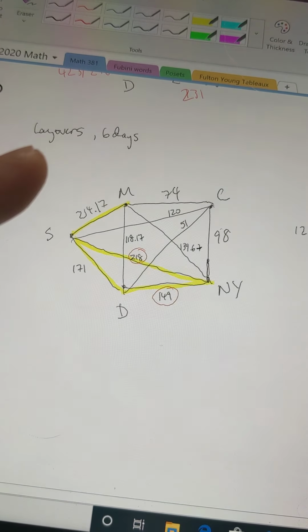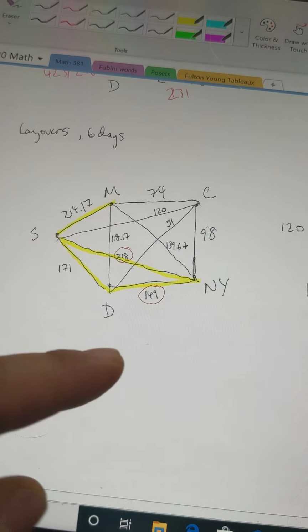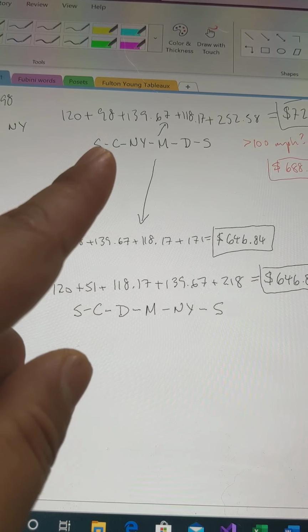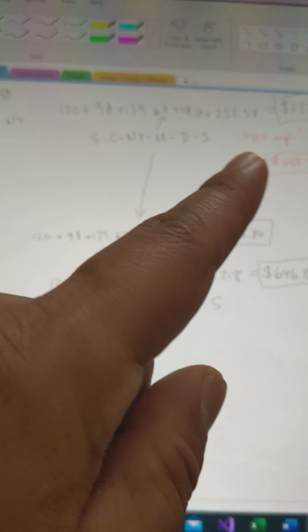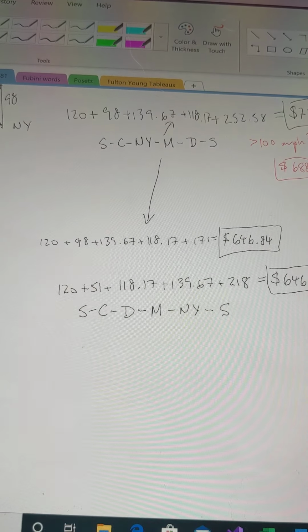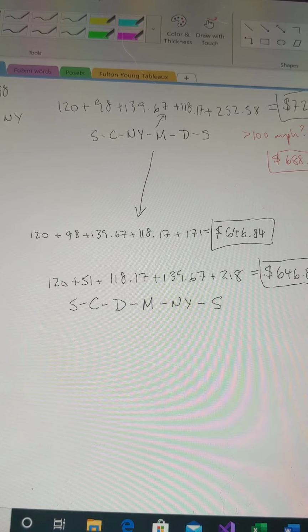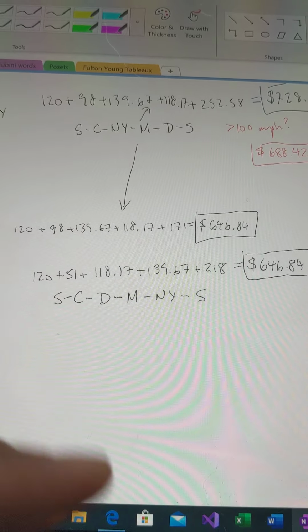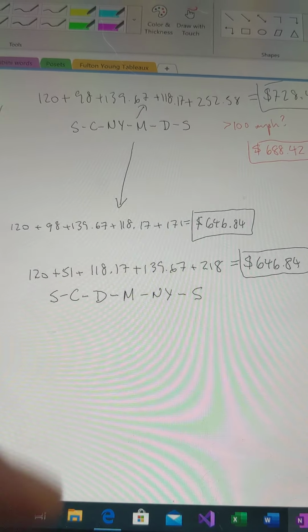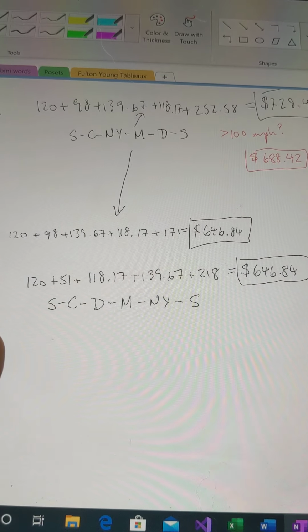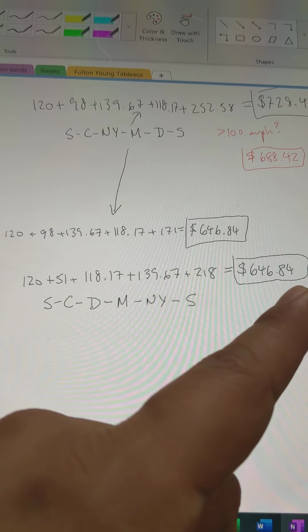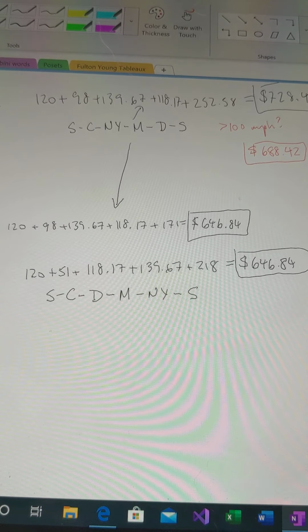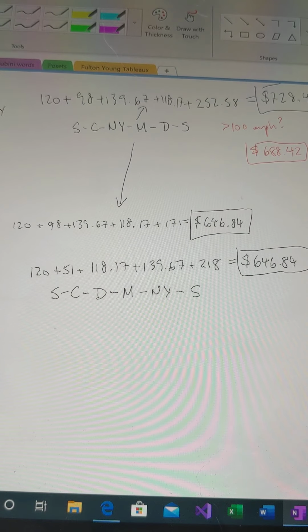If we want to keep it to 6 days, we still only want to use one highlighted thing. Now you've got two different options, the Seattle to Chicago to New York to Minneapolis to Dallas to Seattle. That was $646.84. This other path actually uses the same flights. It just shuffles them around. The stopping in Chicago is at a different part of the trip, but gives you the cities in a different order, same price, and allows you to do this in 6 days for fully under your budget without any crazy speeding.